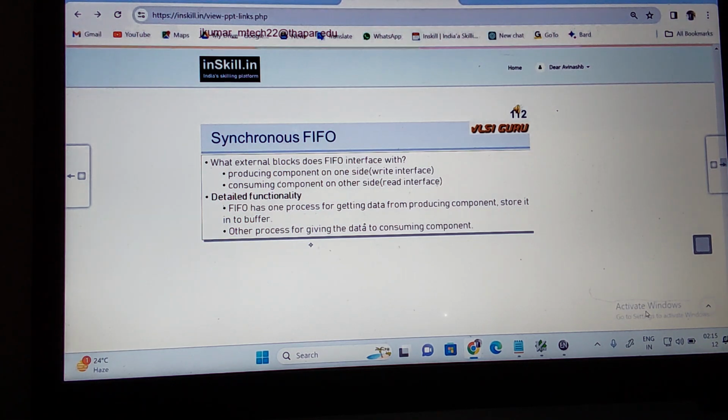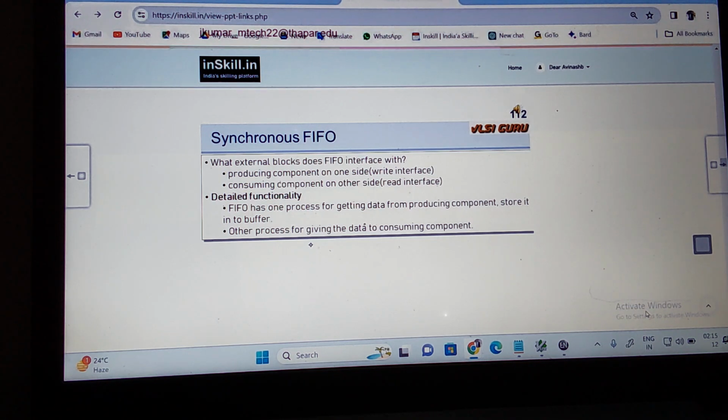So the detailed functionality of this synchronous FIFO: the FIFO has one process for getting the data from the producing component and storing it into the buffer. The other process is giving the data to the consuming component. So the processor and SPI: processor is the producing component, SPI is the receiving component. What are the detailed functions of the FIFO here?